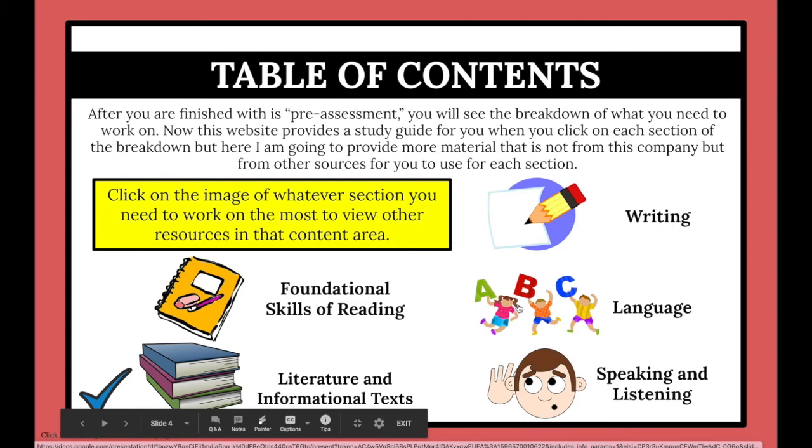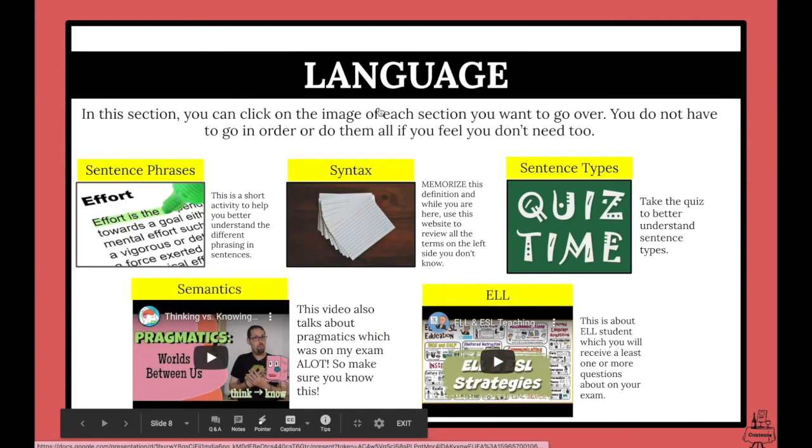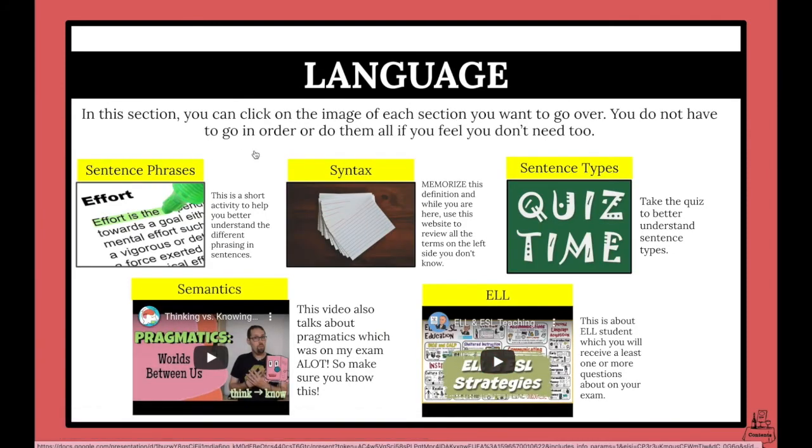The next section is all about language. This one is a big deal. You think language is pretty easy because we talk all the time, but there's a lot of terms to language that are important to know, and a lot of terms that I didn't know when I was studying.